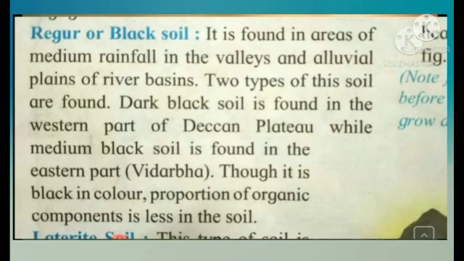Dark black soil is found in the western part of Deccan Plateau, while medium black soil is found in the eastern part, Vidarbha. Though it is black in color, the proportion of organic components is less in the soil.